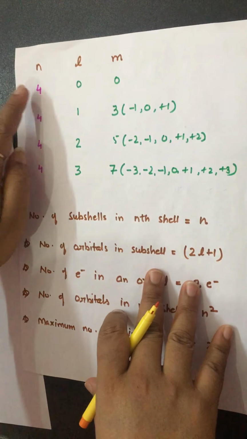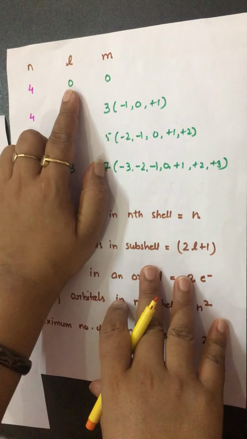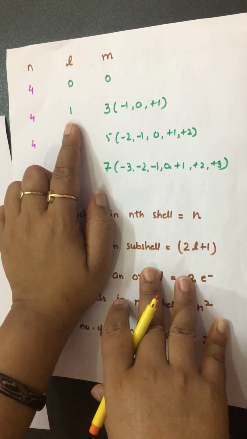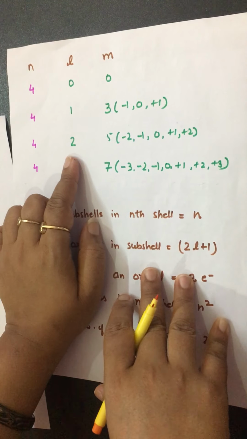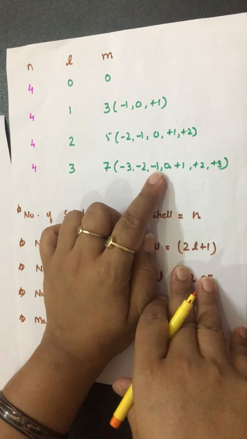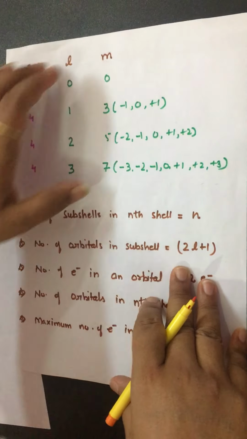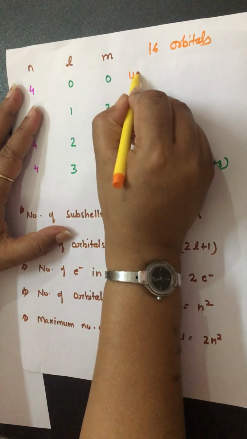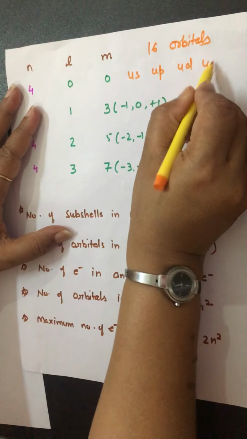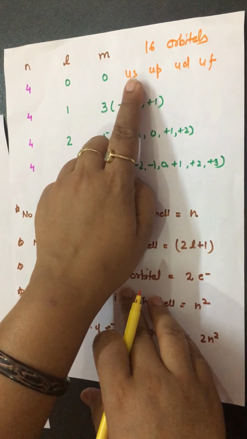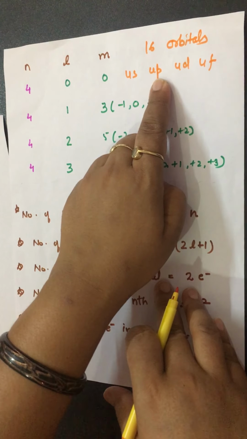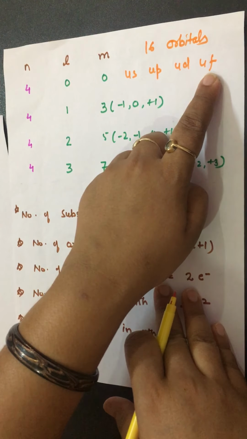Okay बच्चों. Now the next, fourth shell. In the fourth shell, the value of n is 4. L may be 0, 1, 2 and 3. If L value is 0, 1 orbital. For the p subshell, 3 orbitals. For the d subshell, 5. And for the f subshell, 7 orbitals. It means how many total orbitals? You can count 16 orbitals. 4s, 4p, 4d, 4f. It means the fourth shell has 4 subshells: s subshell, p subshell, d subshell and f subshell.